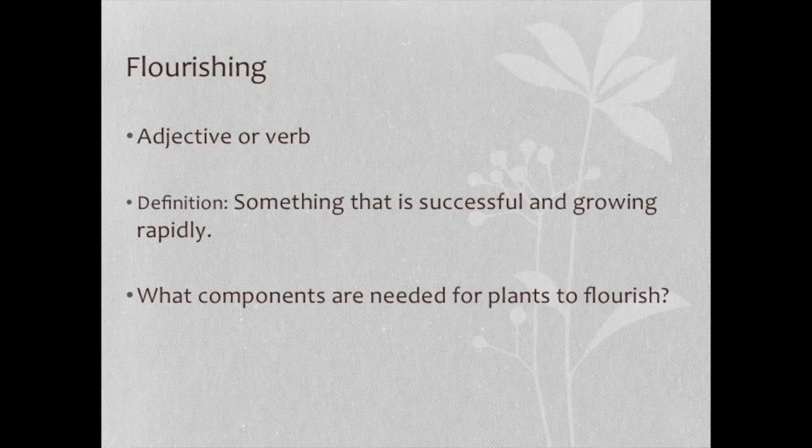So, if you wanted to use flourishing in a sentence, you might say, the city experienced a population boom and was flourishing. Now, let's look at this question. What components are needed for plants to flourish? Think about what a plant needs and write it in your vocab sheet.